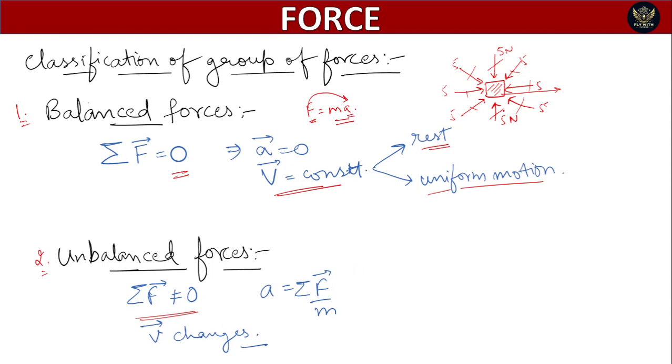Okay, here we can say that if a body is there and some forces are acting, their sum is not equal to 0. For example, if this much is 7 Newton, then the sum may not be equal to 0. So this is the case for unbalanced forces. With unbalanced forces, velocity changes, velocity may not be constant.